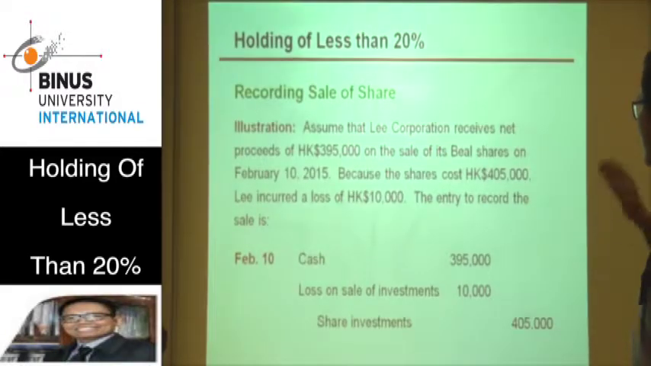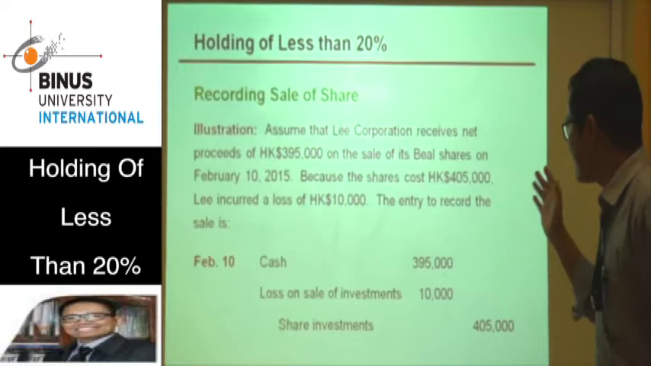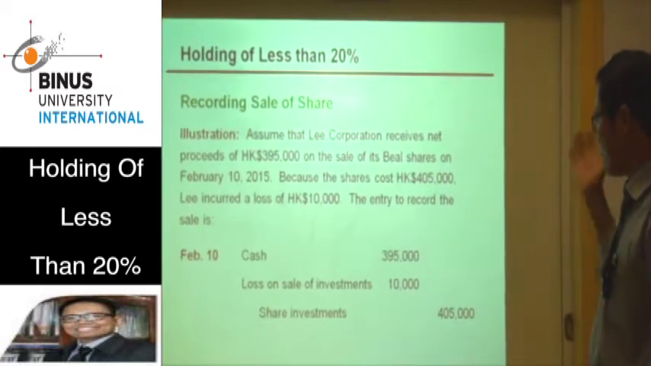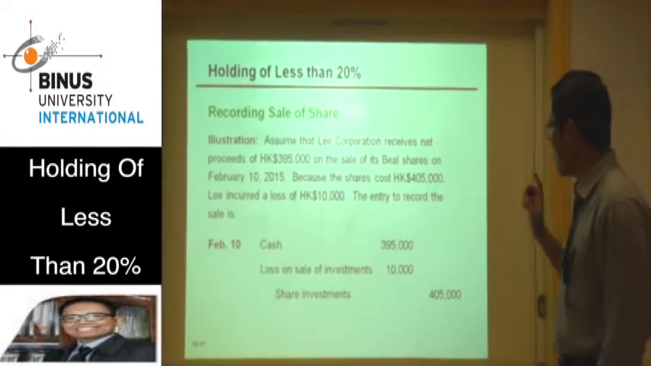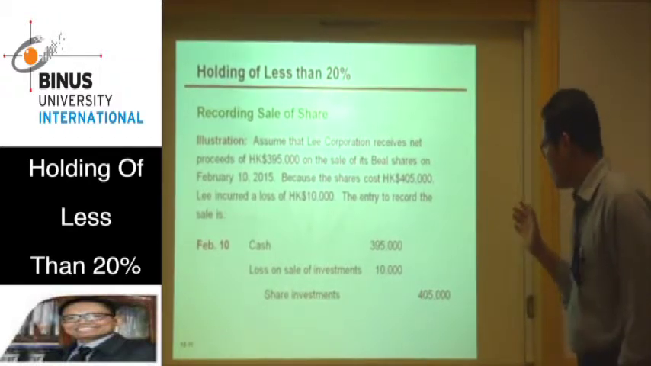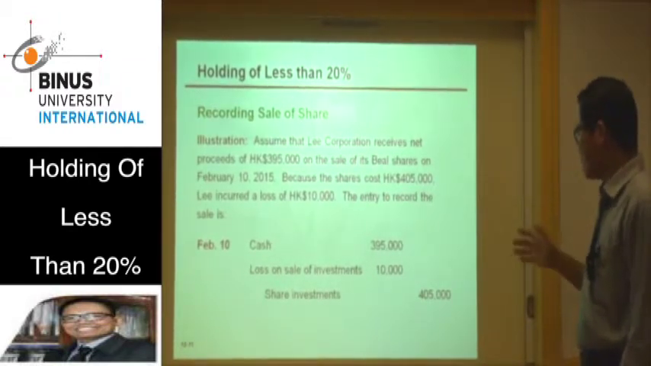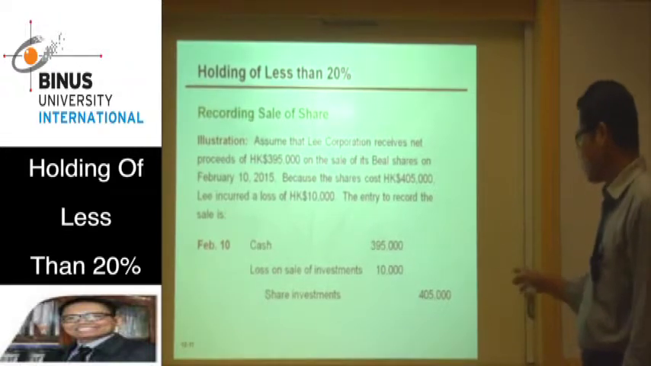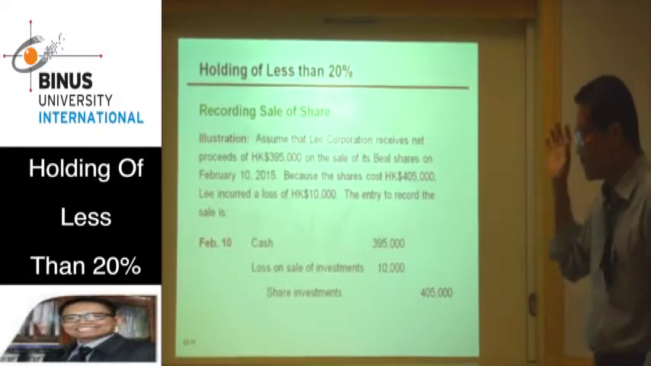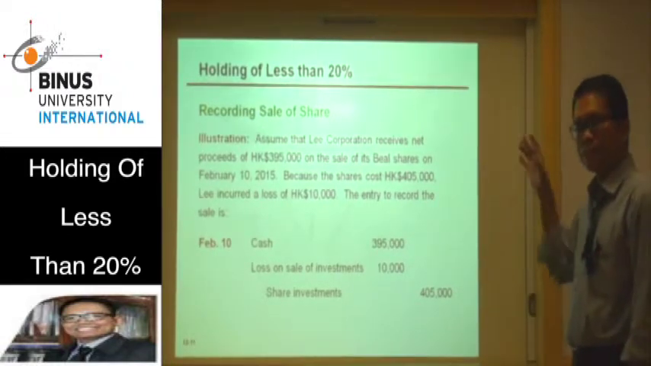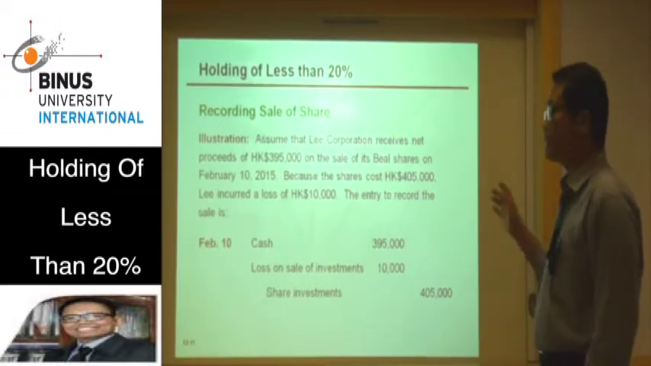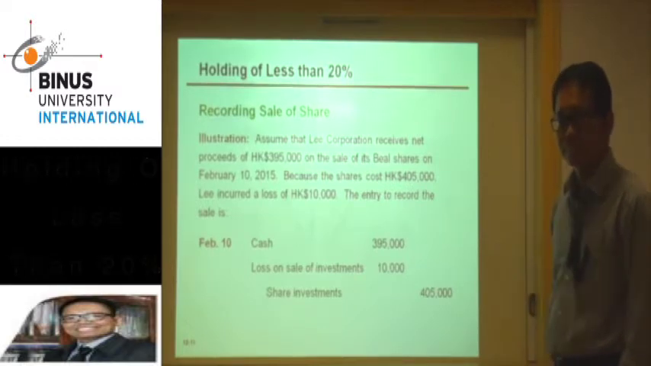If the sale price is not 395, but the sale price is, for example, 410,000, then the company will receive cash of 410,000 as debit. And then the credit is share investment for 405,000, and another 5,000 is gain on sale of investment. So the company receives a gain on the sale if the company sells at the price of 410,000. So the journal is like that.